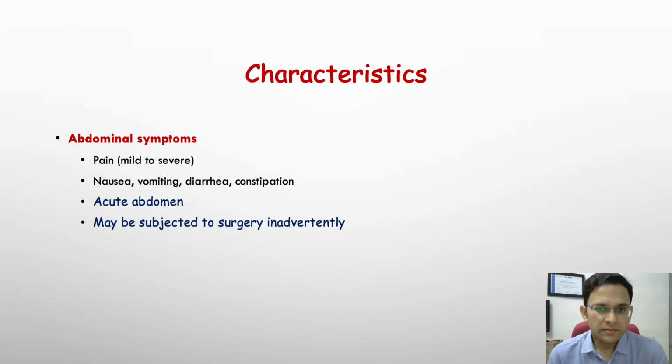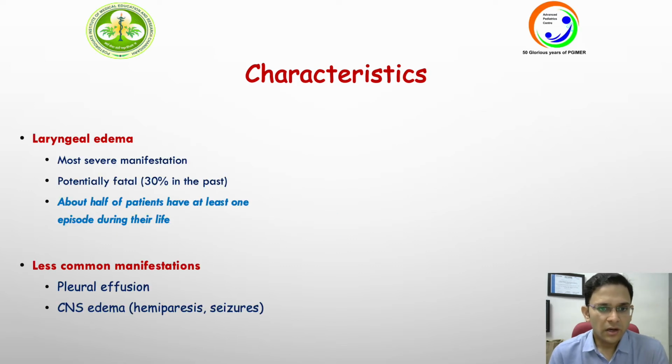Abdominal symptoms are very common, and when present, they are more characteristic of bradykinin-mediated or hereditary angioedema, and some of these patients may actually be subjected to surgery. We have already talked about laryngeal edema, which is a fatal complication. It used to be fatal in approximately 30%, but now the mortality has reduced.